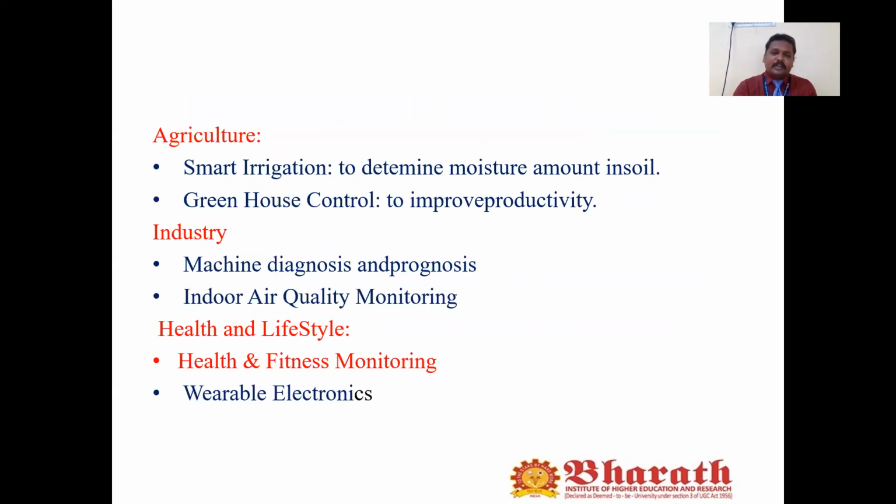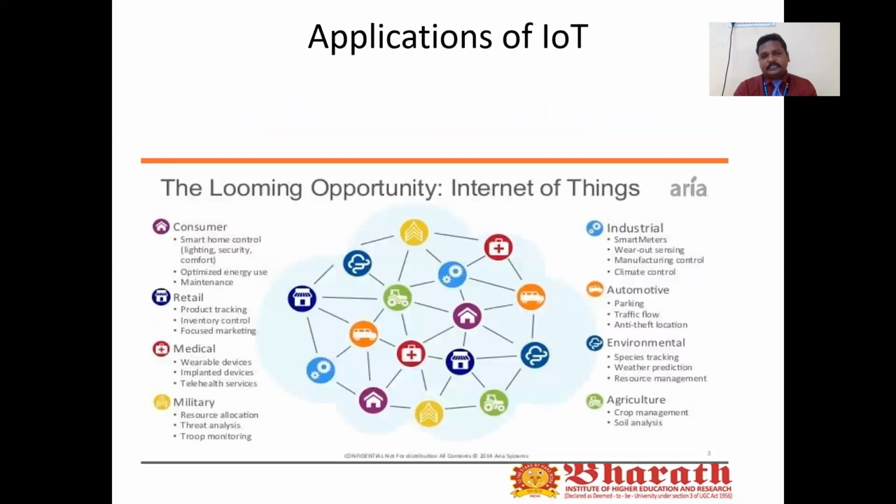We can also use IoT in agriculture, industrial fields, and wearable electronic devices. These are the opportunities for the Internet of Things.